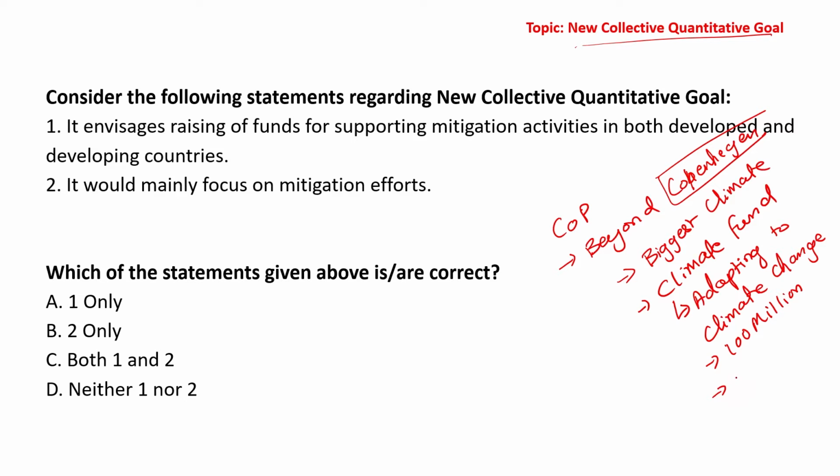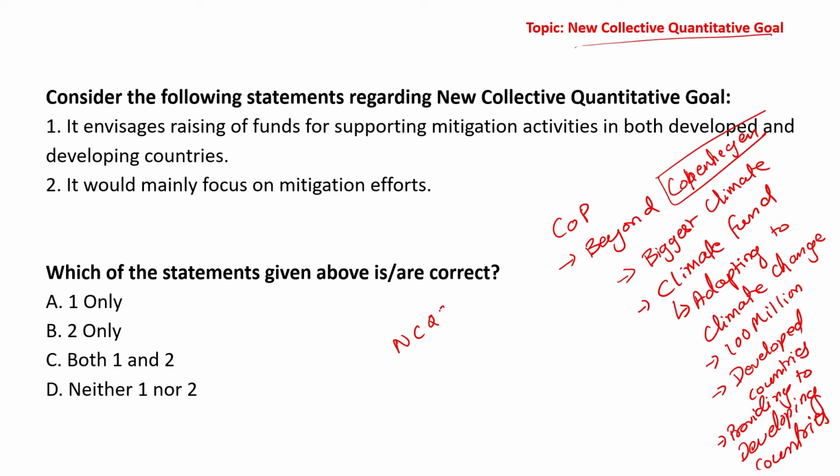This corpus was to be created by developed countries and provided to developing countries so that they could fight climate change. New collective quantitative goals basically is the next step. It is basically a next step with respect to adapting to climate change.